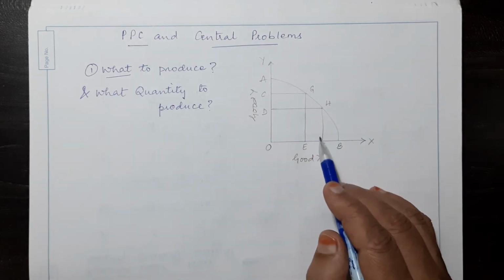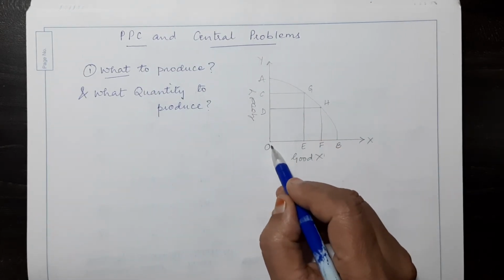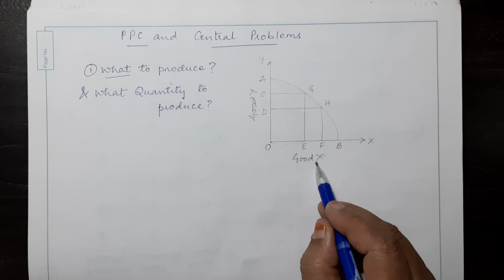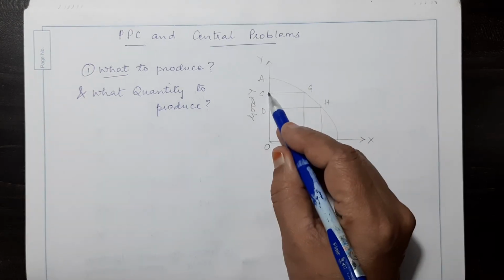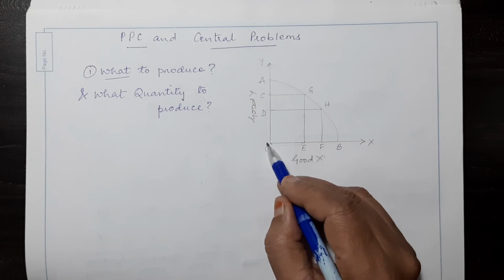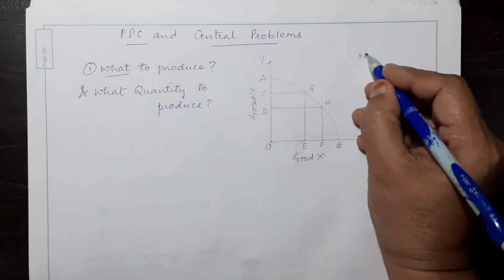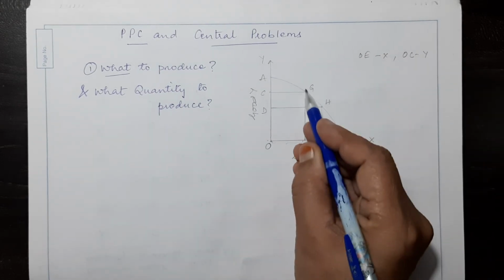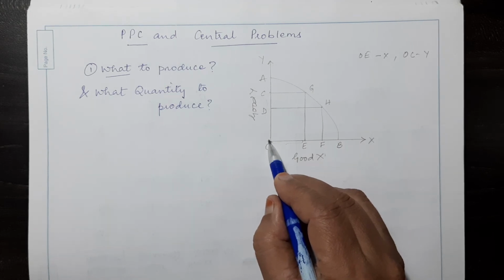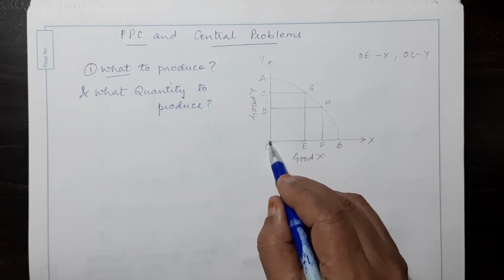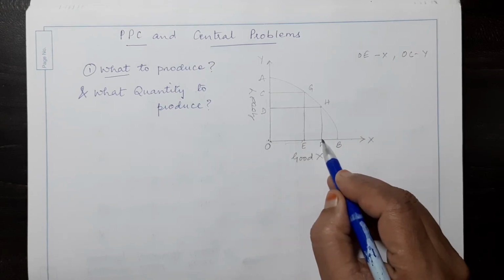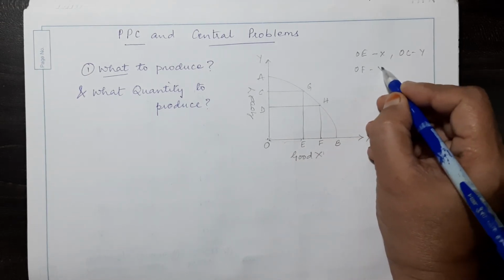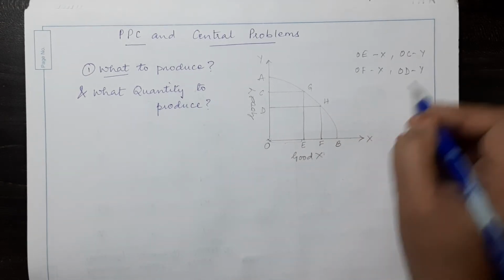This is one central problem. Now, this is good X. If we plan to produce a combination OE of good X, then OE corresponds to C over here, so you can produce OC of good Y. When you produce OE of good X, we can produce OC of good Y. On the other hand, if we try to achieve a combination of OF of good X, then we can produce only OD of good Y.